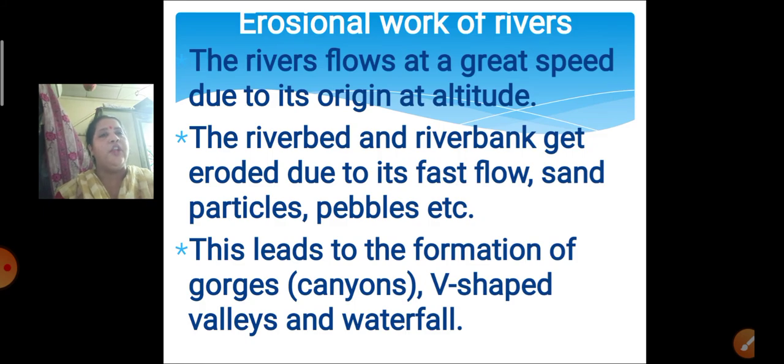What is the erosional work of rivers? The river flows at a great speed due to its origin at altitude. We have learned about the physical features of India, and many of our rivers like Indus, Ganga and Brahmaputra originate at a height.